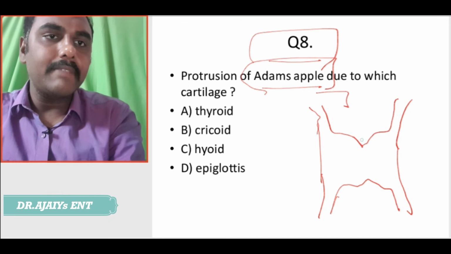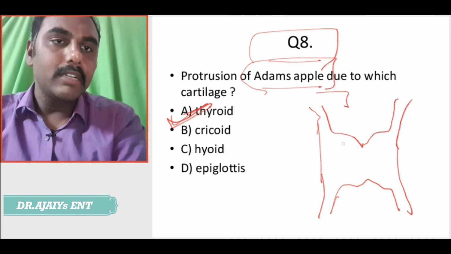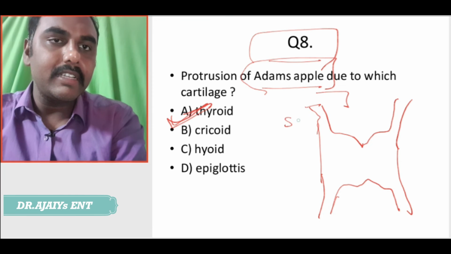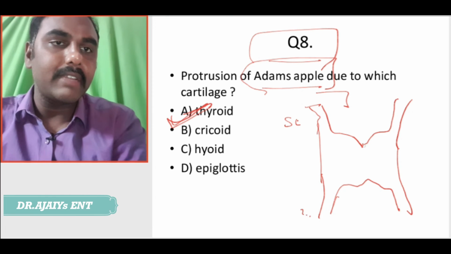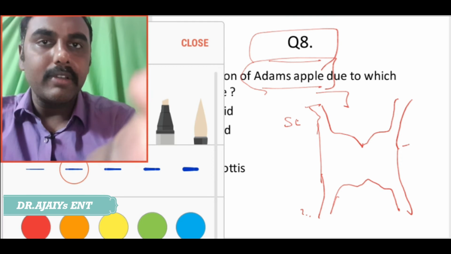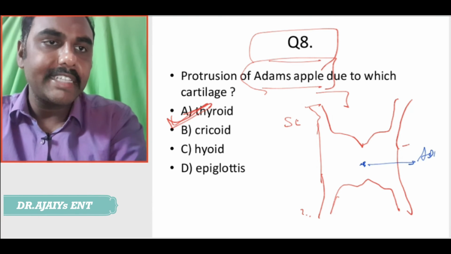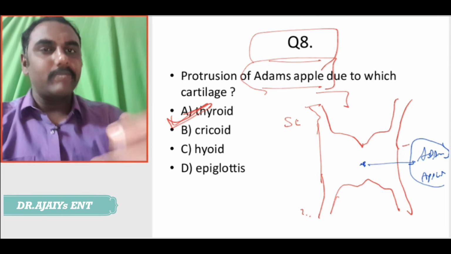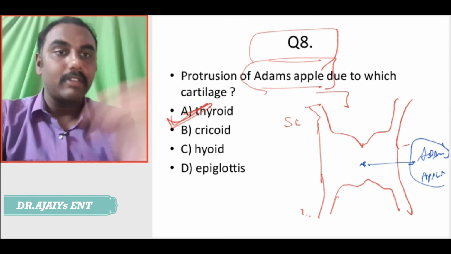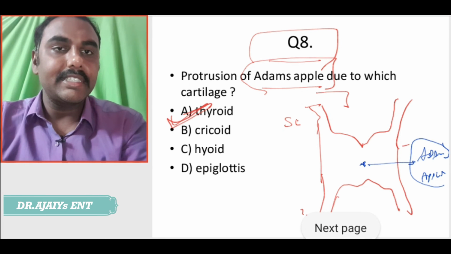So, the Adam's apple is because of which cartilage? Answer is A, the thyroid cartilage. The thyroid cartilage has a superior lamina and an inferior lamina, and both these on both sides meet in the center point. The center point will have a projection that is called Adam's apple. A very easy one. I hope that most of your seniors who wrote the exam would have got it right. So, the answer is thyroid cartilage.